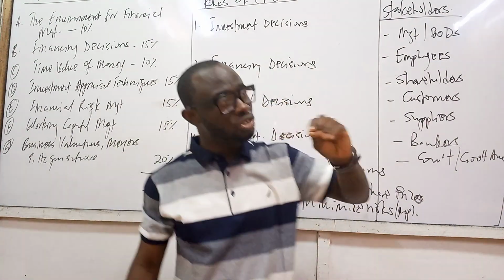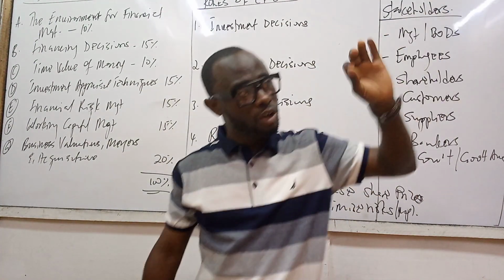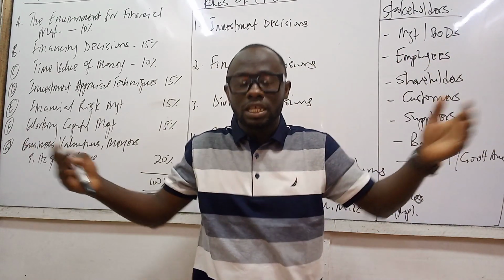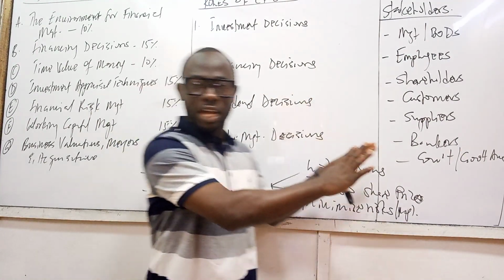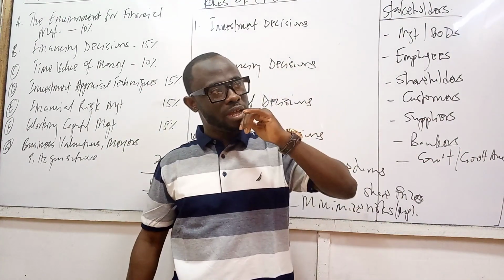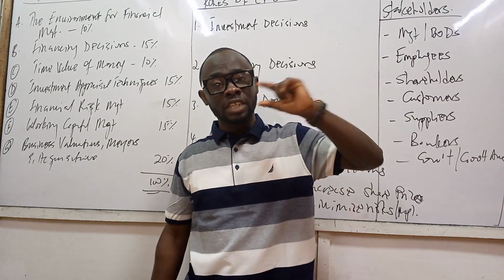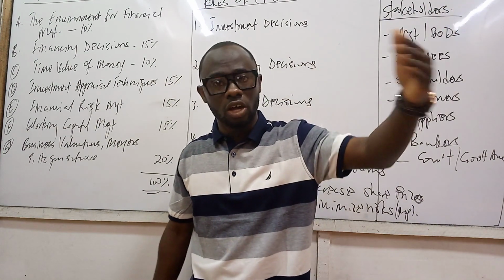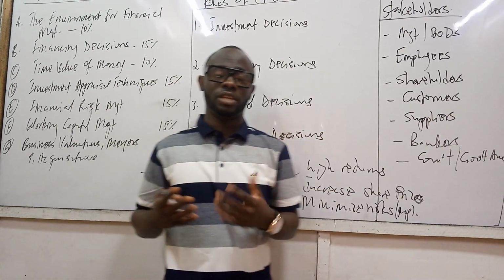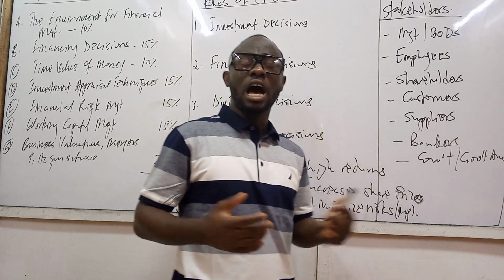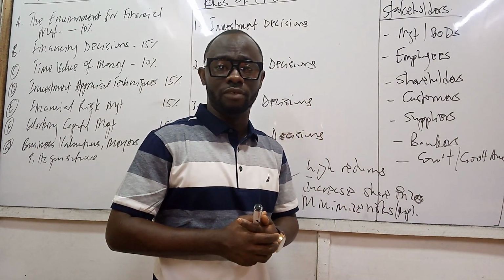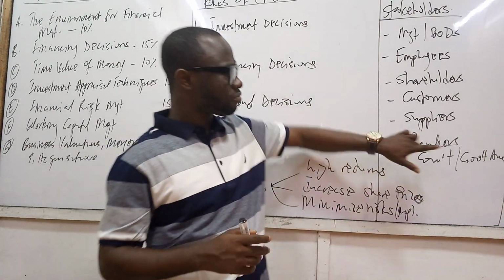What it means is that should that customer or company go into bankruptcy, that means you're also going to go into bankruptcy in relation to that. So suppliers will want to see, can this company pay? They will assess the liquidity of the company to find out whether the company can pay its short-term debt as and when they fall due, and whether they are guaranteed to be able to pay for the goods that they are buying from them.